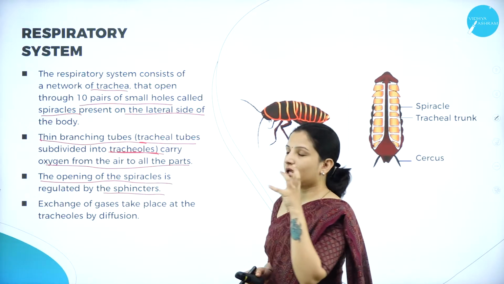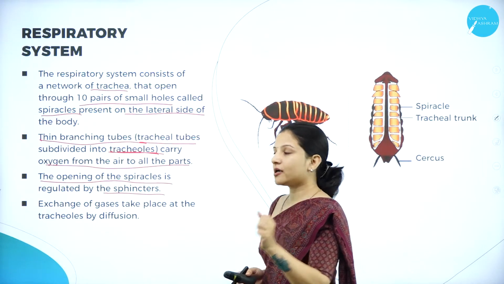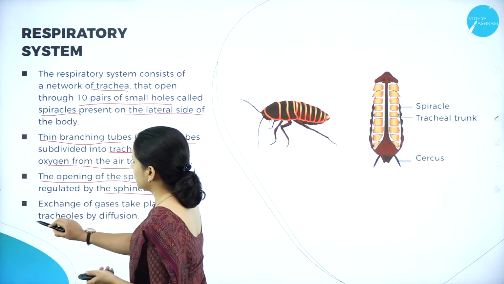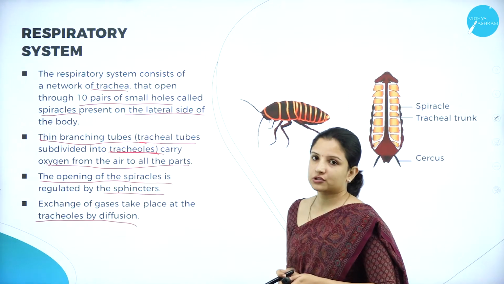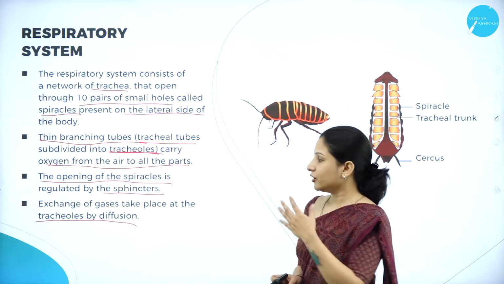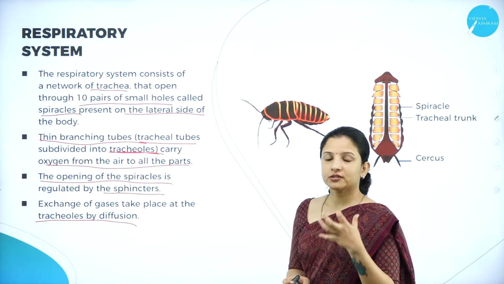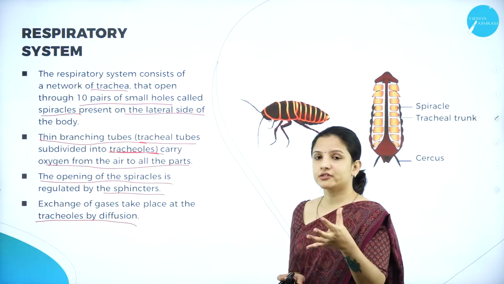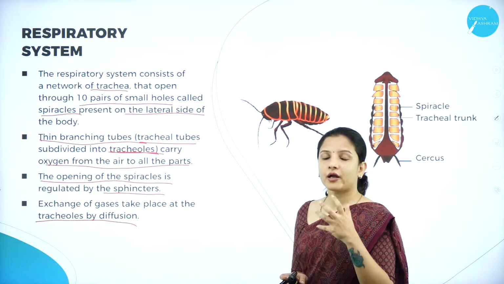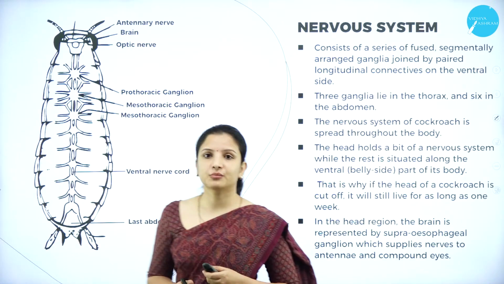These spiracles open and close. The opening and closing, or contraction and relaxation, of the spiracle is controlled by the sphincter muscle, and the exchange of gases takes place in the tracheoles by the diffusion process. So the tracheoles are the ones mainly responsible for the exchange of gases, and once the oxygen is inside the tracheoles, it supplies oxygen to different parts of the body, and the movement of the air and all that is controlled by the sphincter muscle. So this is about the respiratory system of the cockroach.